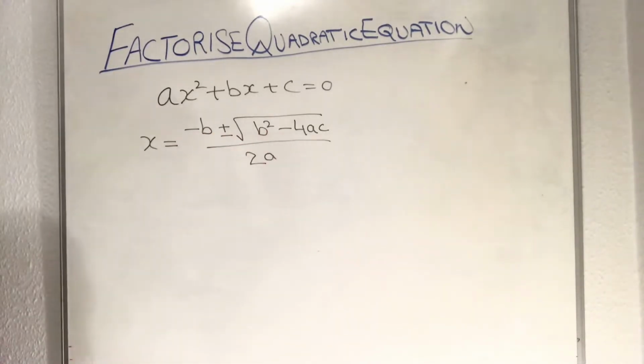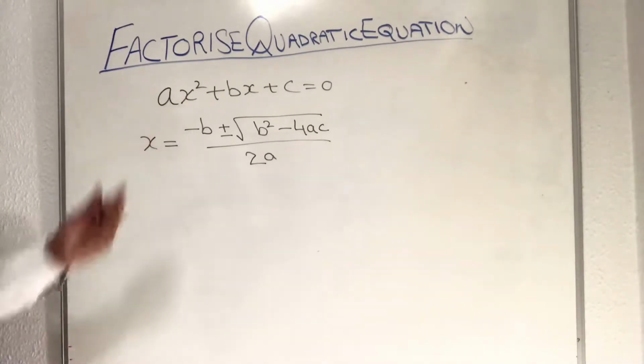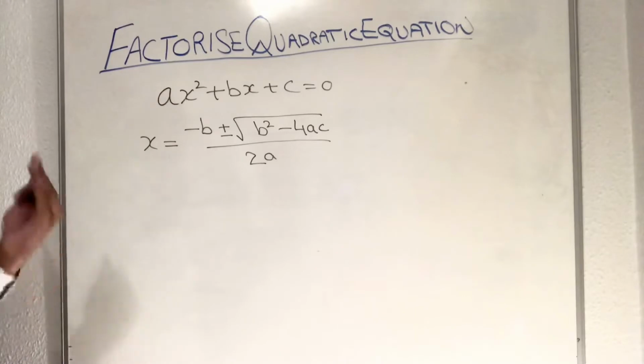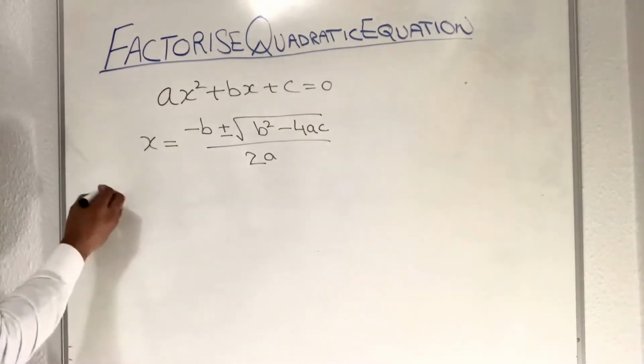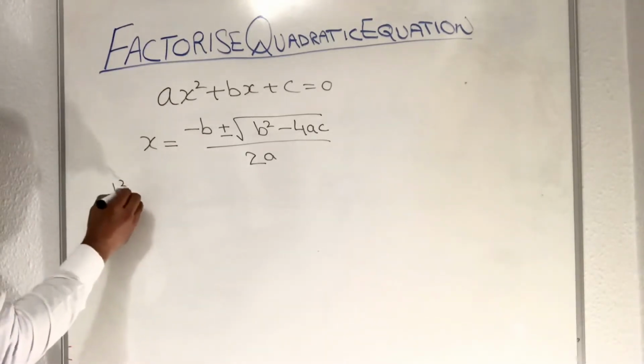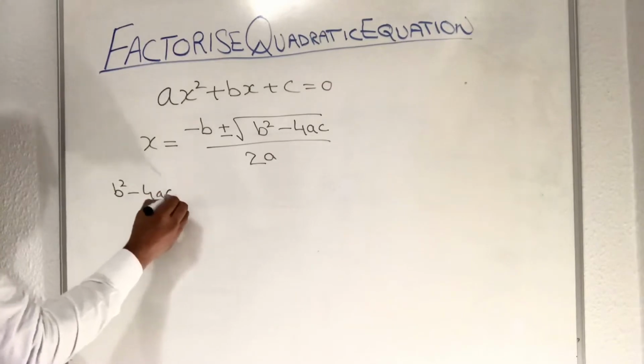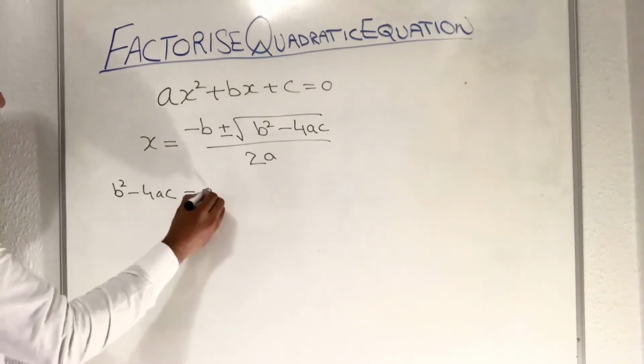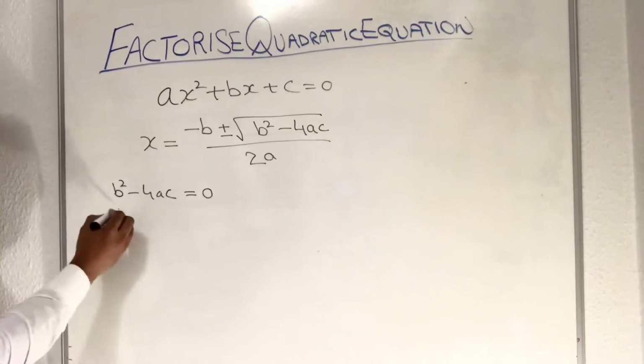If discriminant is equal to 0, then you will get easily value. The discriminant is b square minus 4ac. If this is equal to 0, then you have a solution.